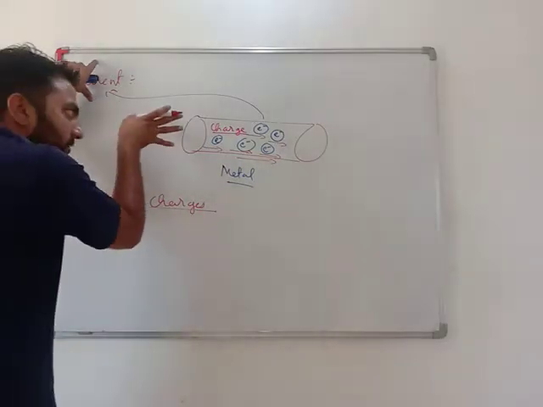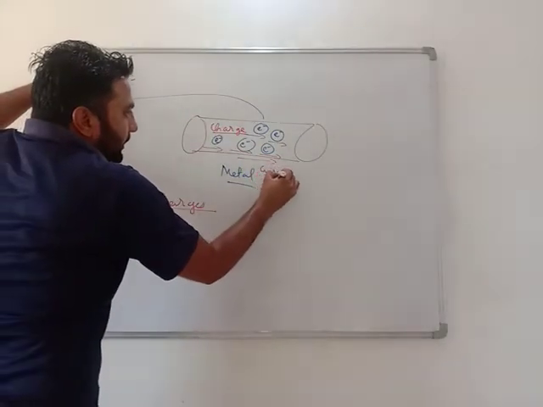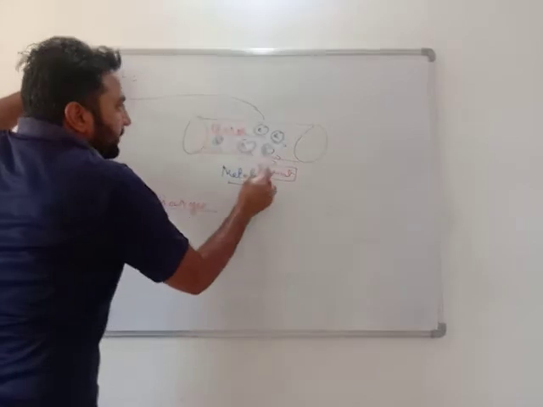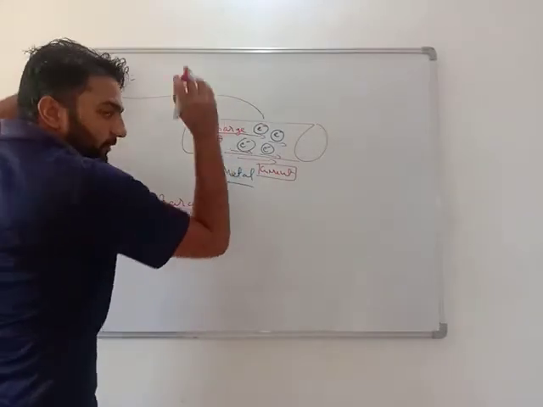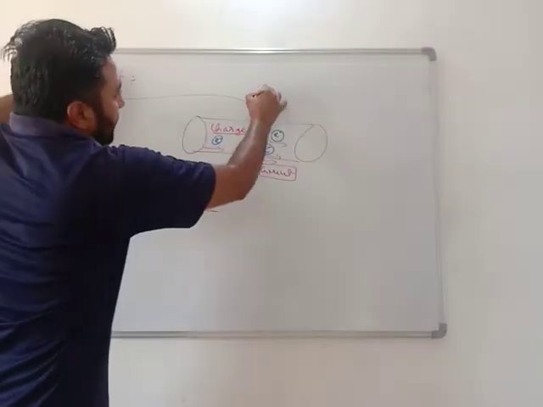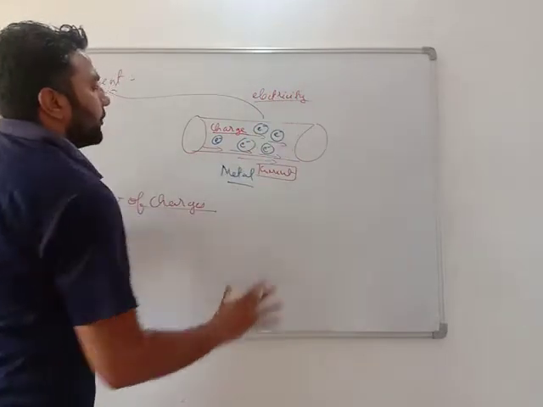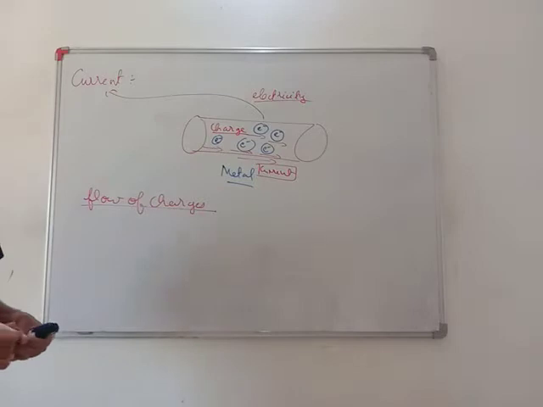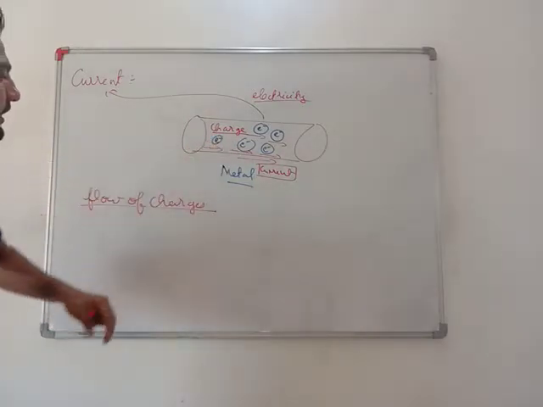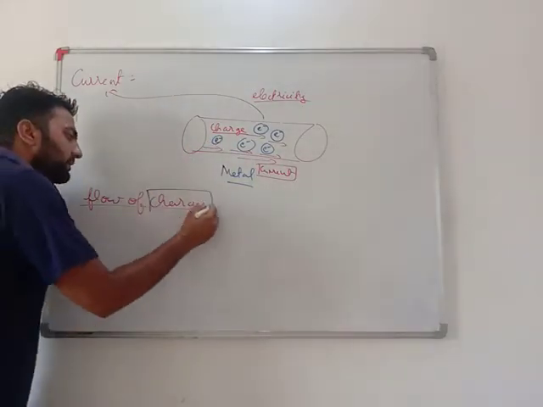And when they all flow and current is generated, it means this material has a hidden energy known as electricity. Very important. Now, my dear student, it doesn't mean only electrons, see the word I have used is charges.